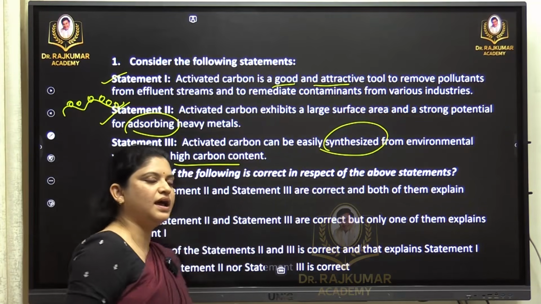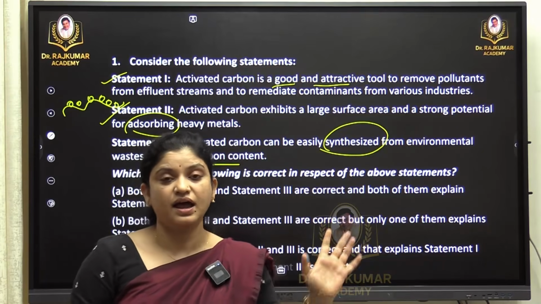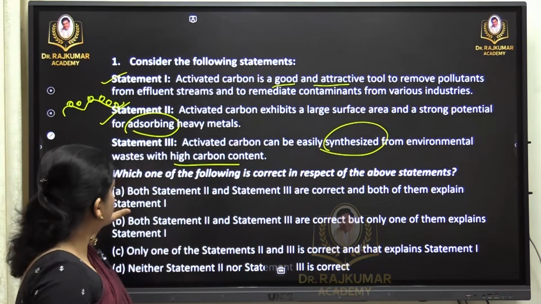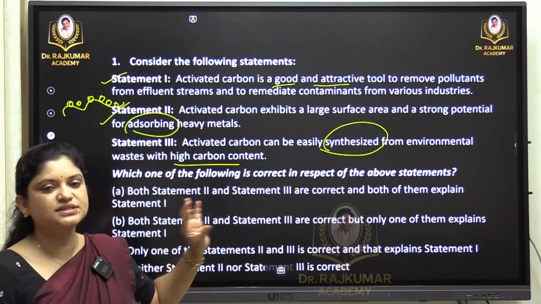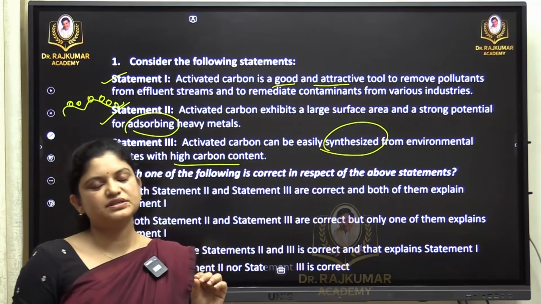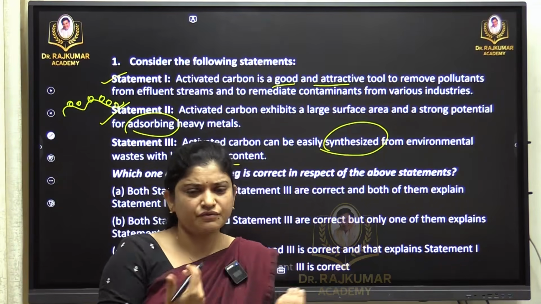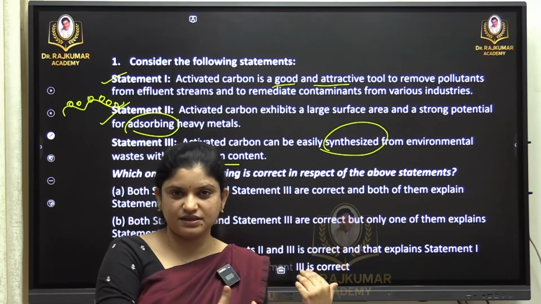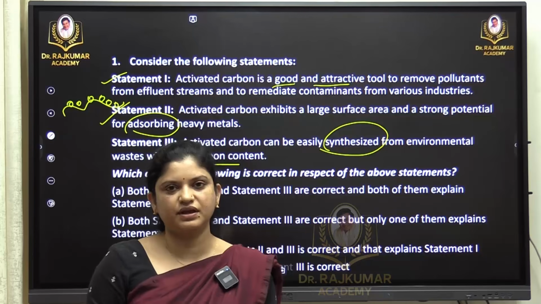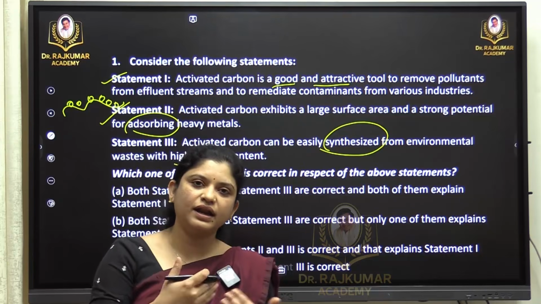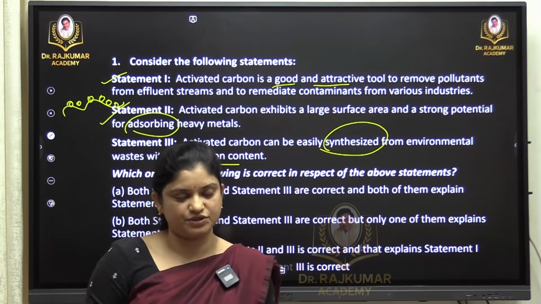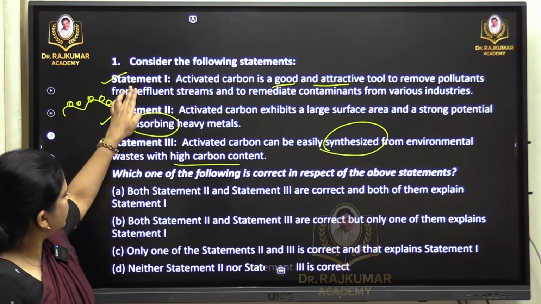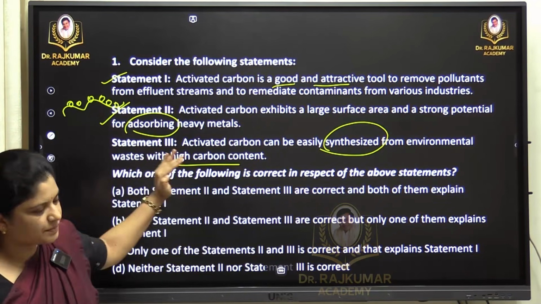Yes, it is possible, and that is what the article says, and on that basis only this statement is being asked. The options are a little tricky. Usually we have seen two statements in earlier question papers. This year we can see a pattern wherein there are three statements, which you have to identify and correlate with the first statement especially. So here, statement 1 is right, statement 2 is right, statement 3 is also correct.